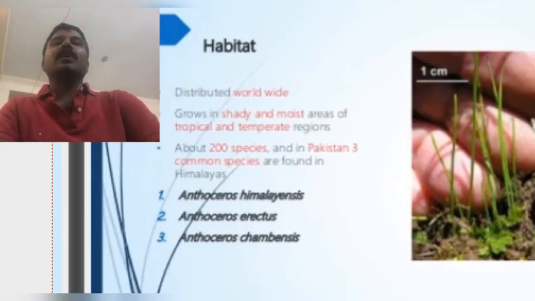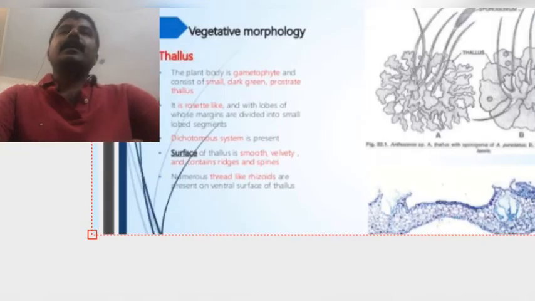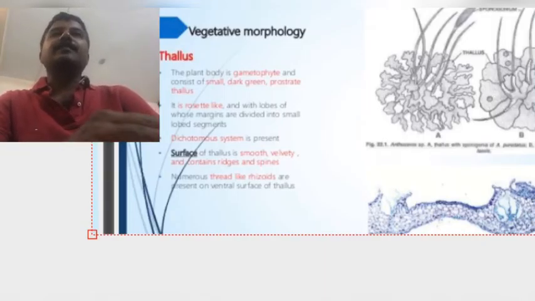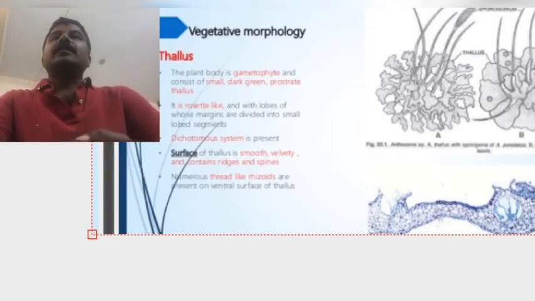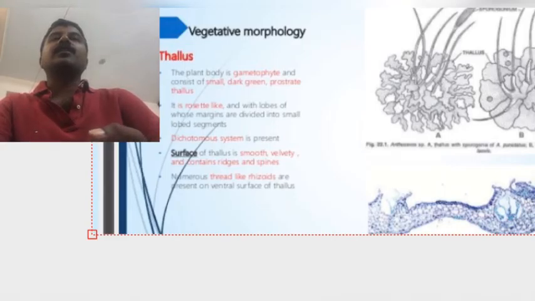Next, the thallus external characters, meaning external morphology. Generally, the Anthoceros thallus looks like a Marchantia thallus. Like the Marchantia thallus, the Anthoceros thallus is also prostrate and dorsiventral. It is dark green in color. The thallus is dichotomously lobed and the lobes are orbicular.